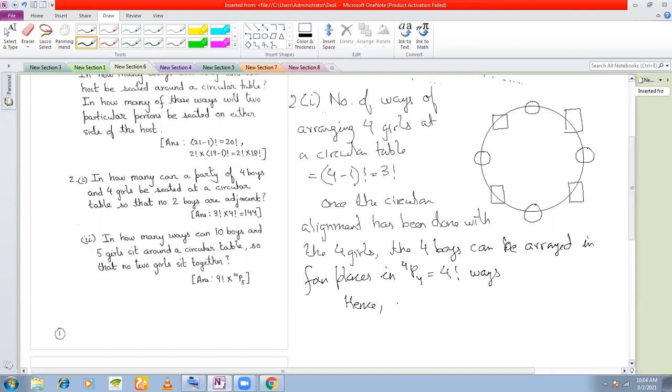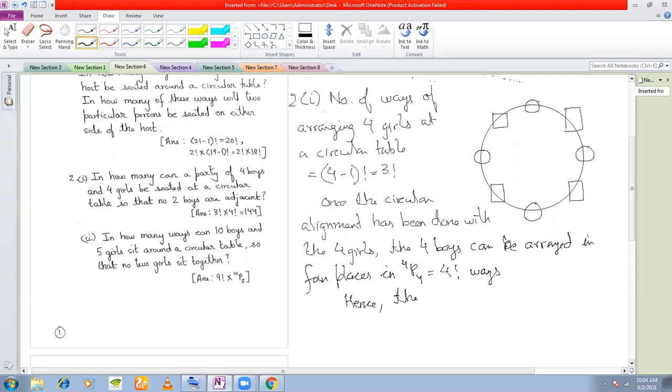Yes? No, sir. See, I have already made a circle, right? When I've placed the girls, I've already made the circle. I've already aligned them in a circular manner. Now, what is the point of again arranging the boys in a circular manner? That would be repetition, isn't it? Once you have done the circular alignment with the girls, that alignment has already been done.